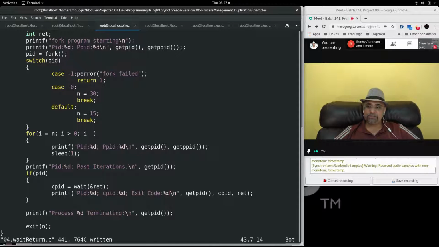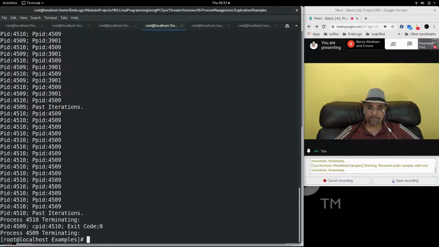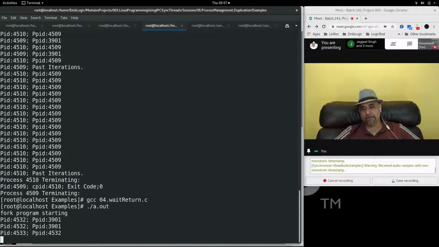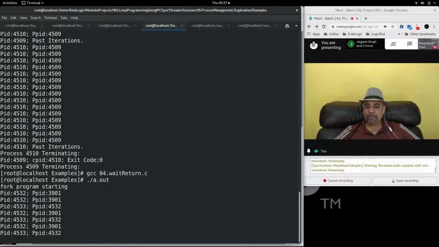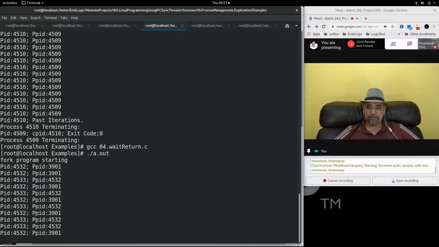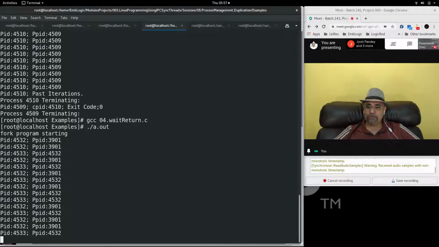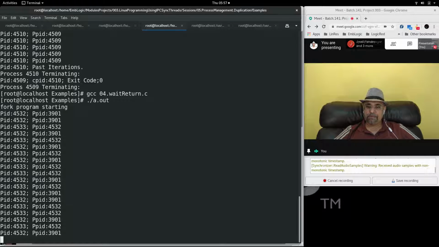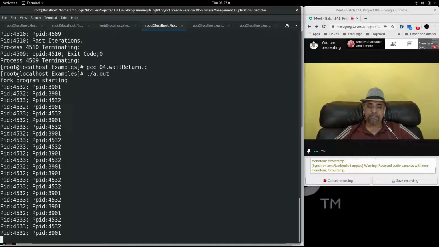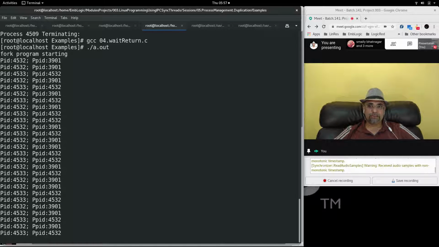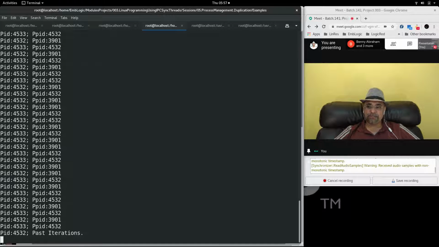So let us execute this once again with exit 30 for the child. Both parent and child start their execution once again, and will iterate in the loop. The parent will iterate 15 times, and the child will iterate 30 times. After 15 iterations, there it is.